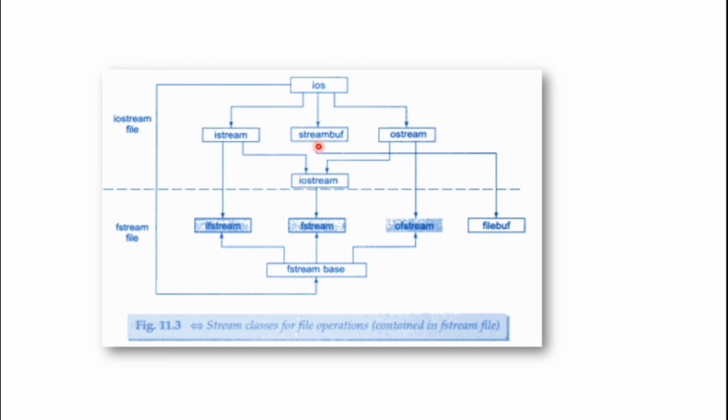And stream buffer means, what's a buffer? It is considered as a storage space. So if we have 10 data, we will take one data and store it in the buffer. Take the second data, it will be in the buffer. The buffer will be there until we collect all the 10 data, and all the 10 data as a collection is given to the program.